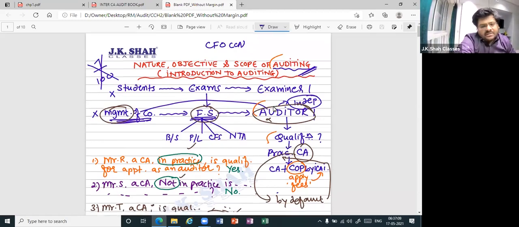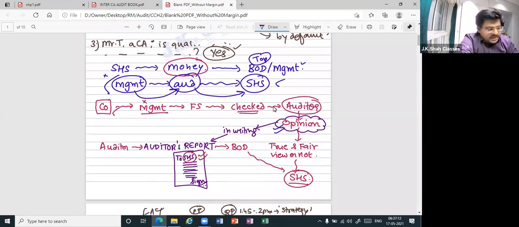Thereafter, I told you about this part, which was also important. The people who are investing money and who are the owners are the shareholders. But do they take active participation in the business? No. They have invested money, so they have a financial interest in the company. Since they have a financial interest but don't carry out the day-to-day business, whom will they rely on? Correct, they will rely on the auditor, because that money is used by the BOD. So the auditor is an intermediary between the management and the shareholders. Whatever is done by the management is checked by the auditor, and he will eventually report it to the shareholders.